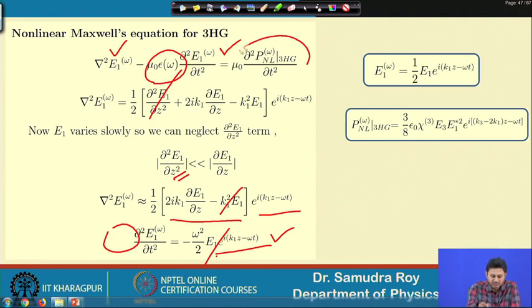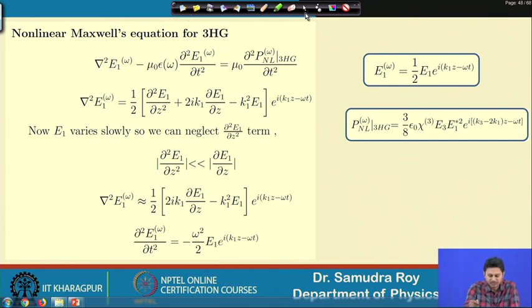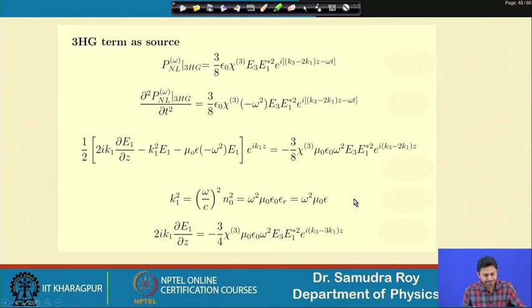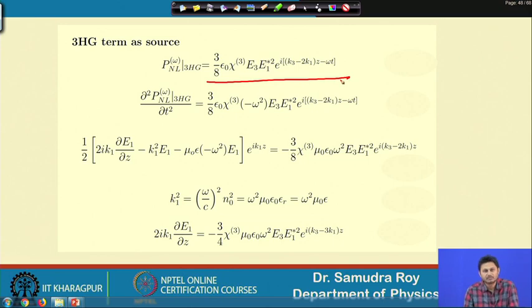The next thing is to find out what should be the source term here, how the source term will come. Well, the third harmonic term as a source, as I mentioned, if I use this, then we will find this is my third harmonic source term. If I make a double derivative with respect to t, only t is sitting here, so we will have a minus omega square term.